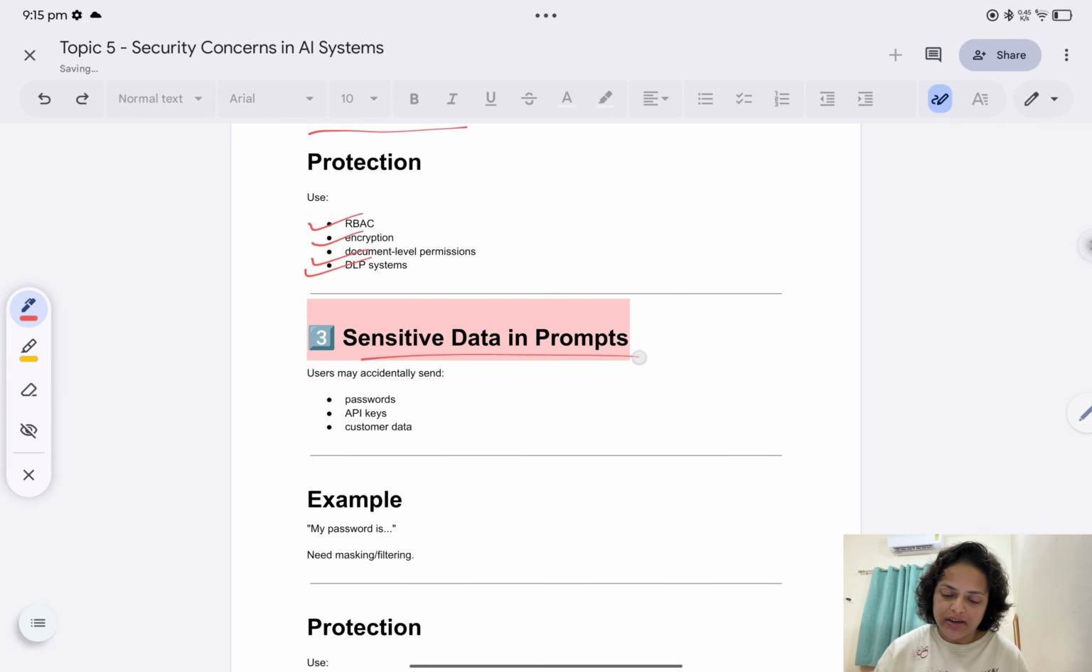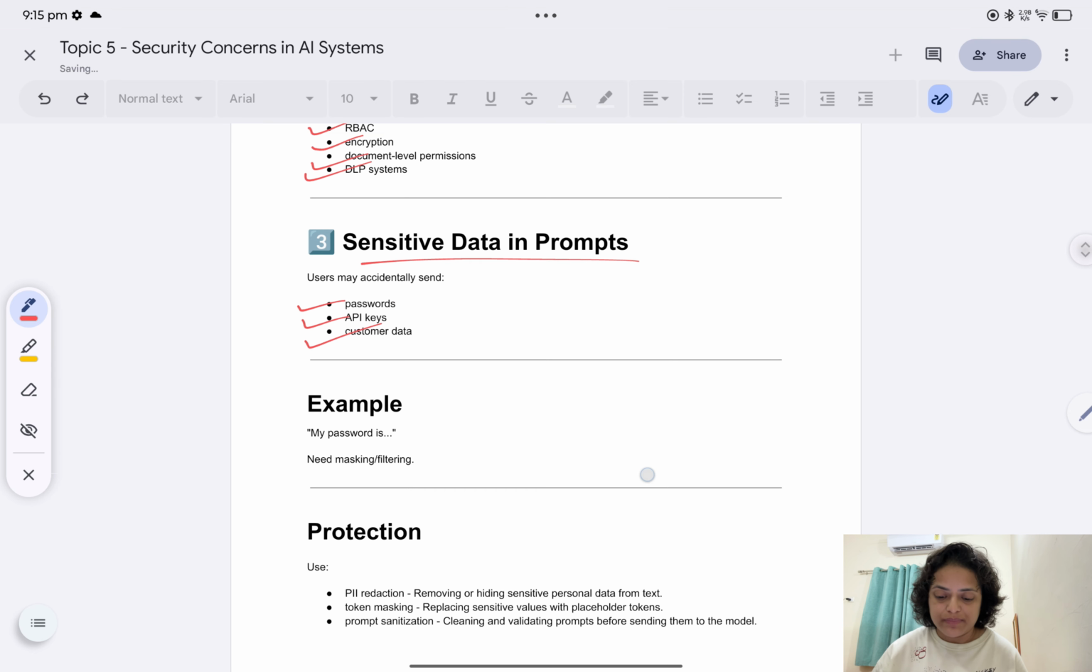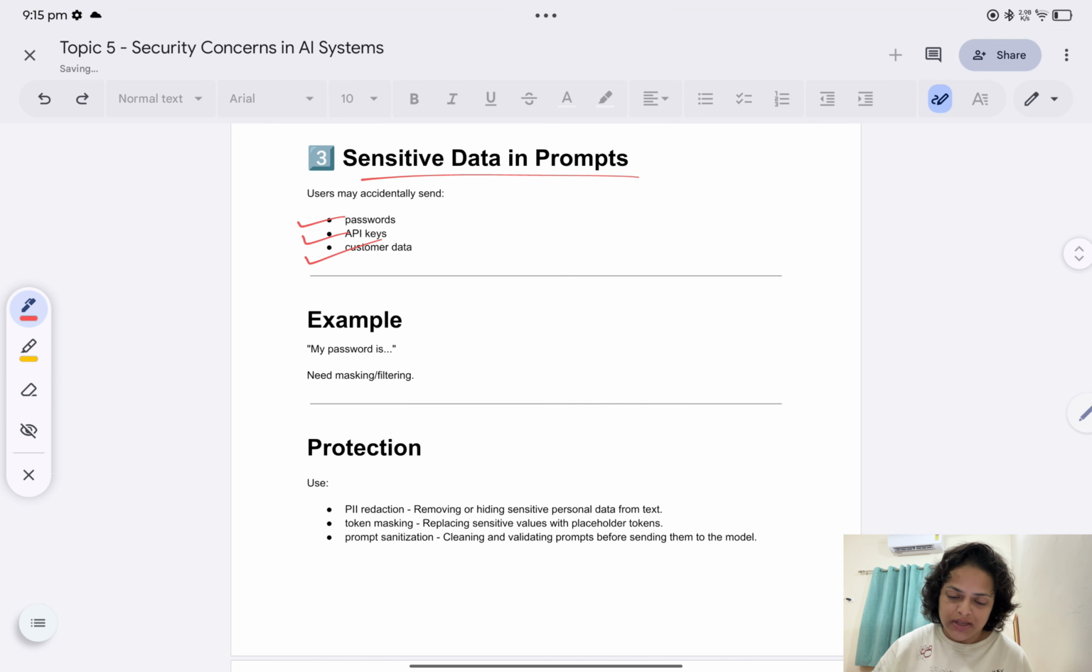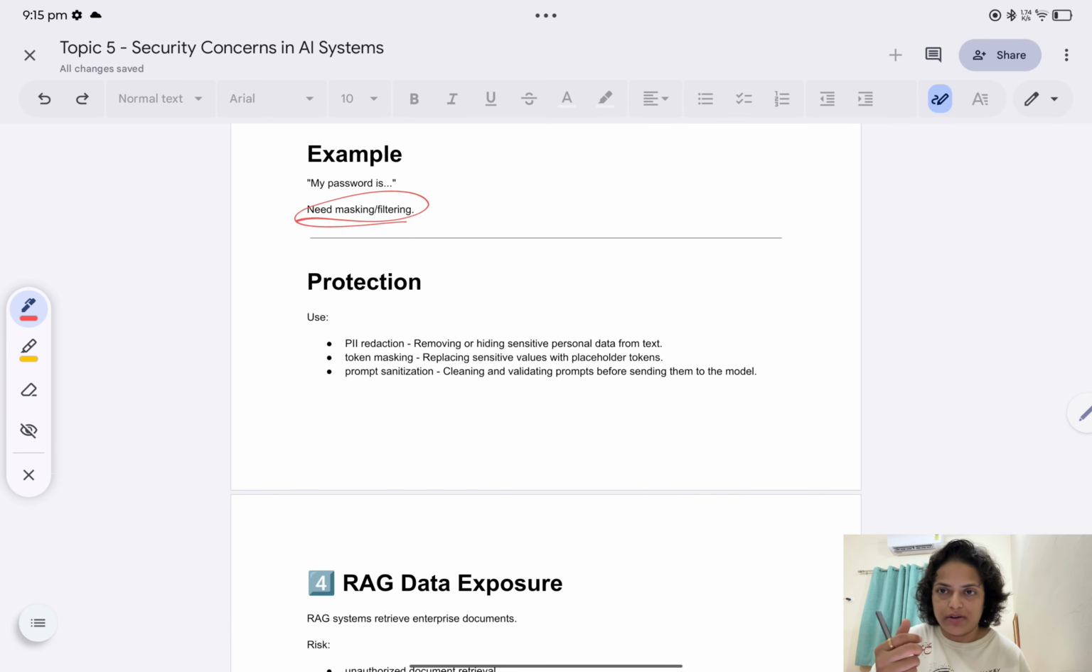Now sensitive data in prompts. Users may accidentally send a password, API key, or customer data. See, when a user is typing something, let's say he has sent an API key, or my password is something. What should our system do? It needs masking and filtering. Our system should first recognize that sensitive data and then mask or filter it.